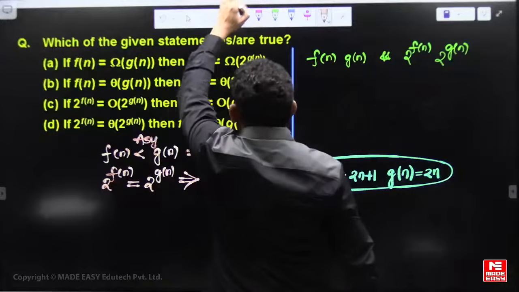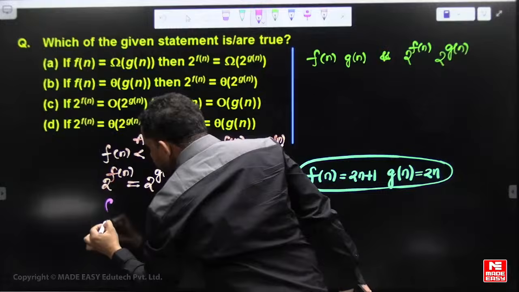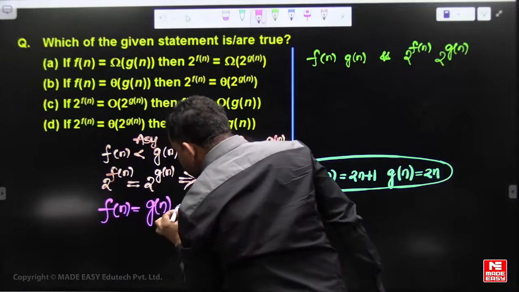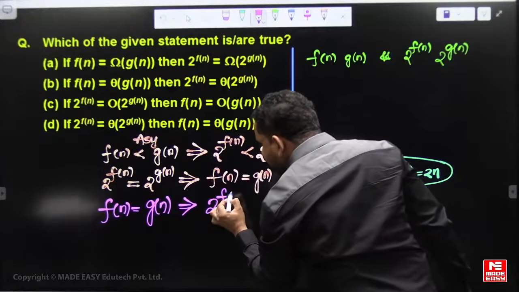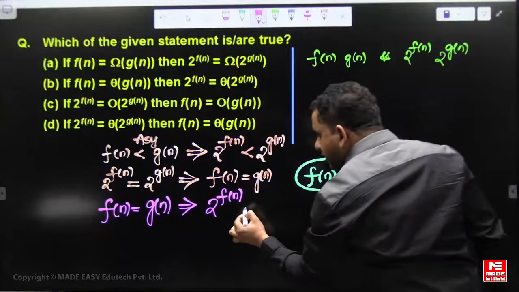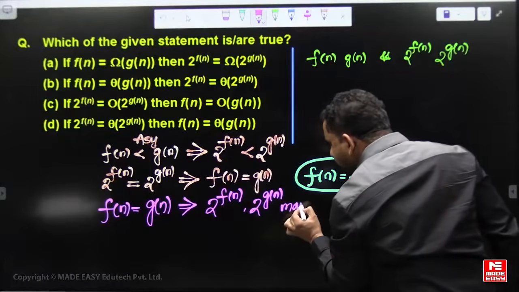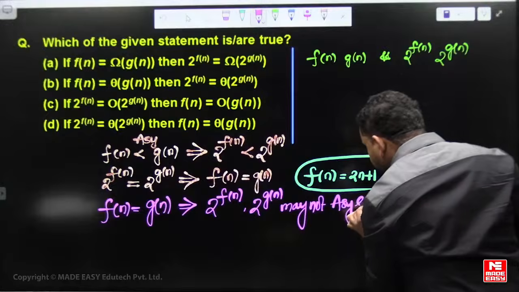Then the next two statements, for example, if f of n is asymptotically equal to g of n, then 2 power f of n and 2 power g of n may not be asymptotically equal.